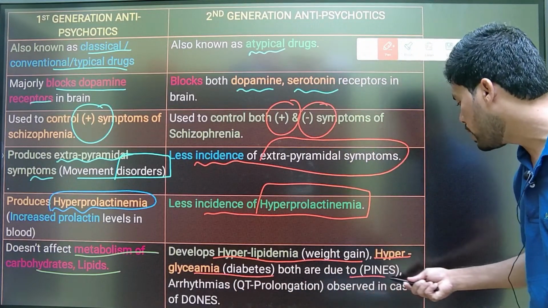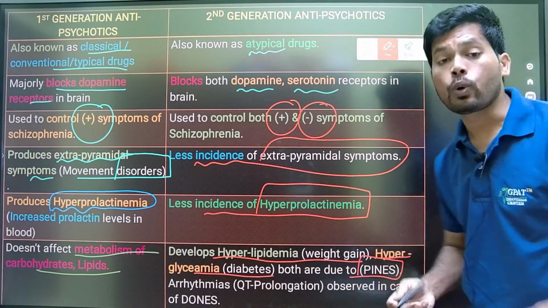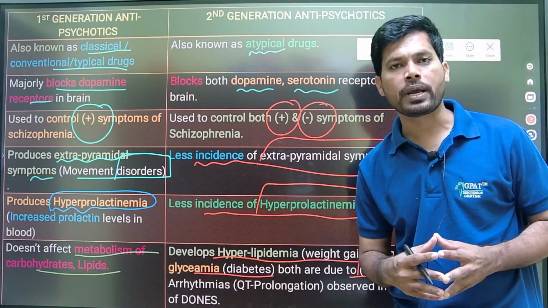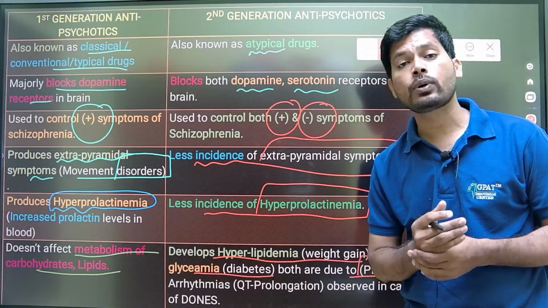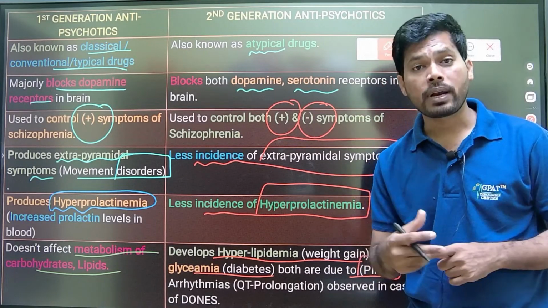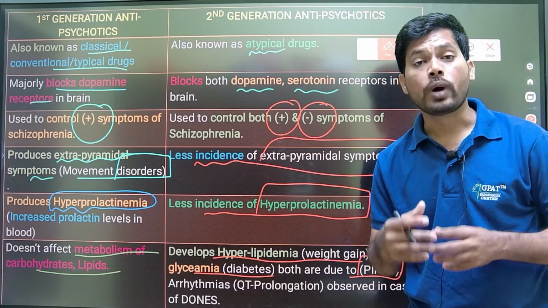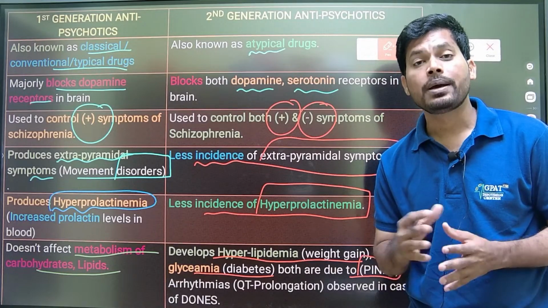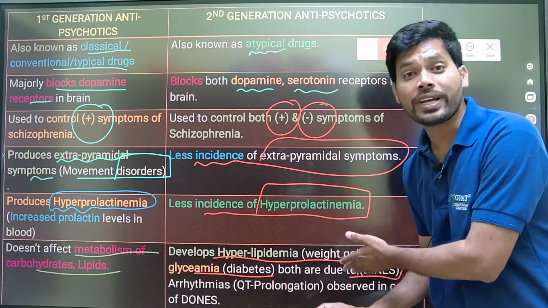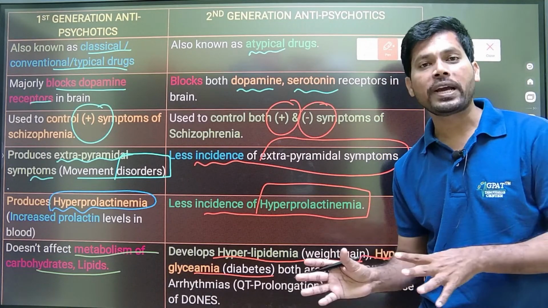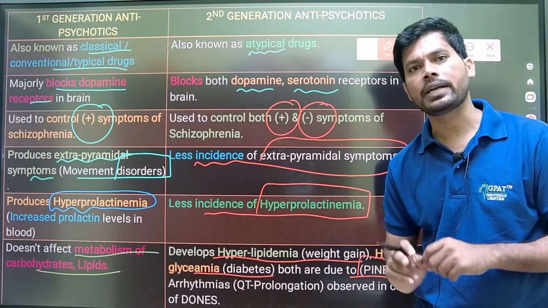Both are because of the pines, like clozapine, olanzapine, and others. So pines means second generation antipsychotics. Pines, remember, like pineapple. So excess eating of pineapples may develop hyperlipidemia as well as hyperglycemia. So in this regard, I am telling, pines are second generation antipsychotics.